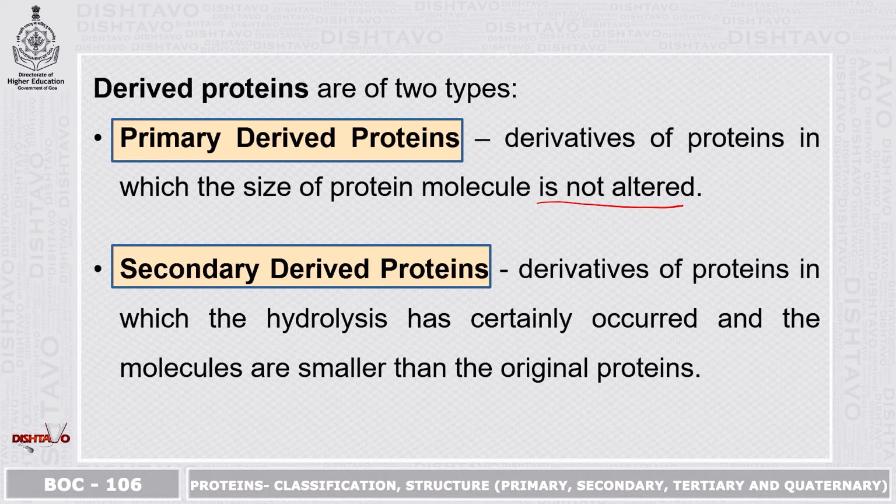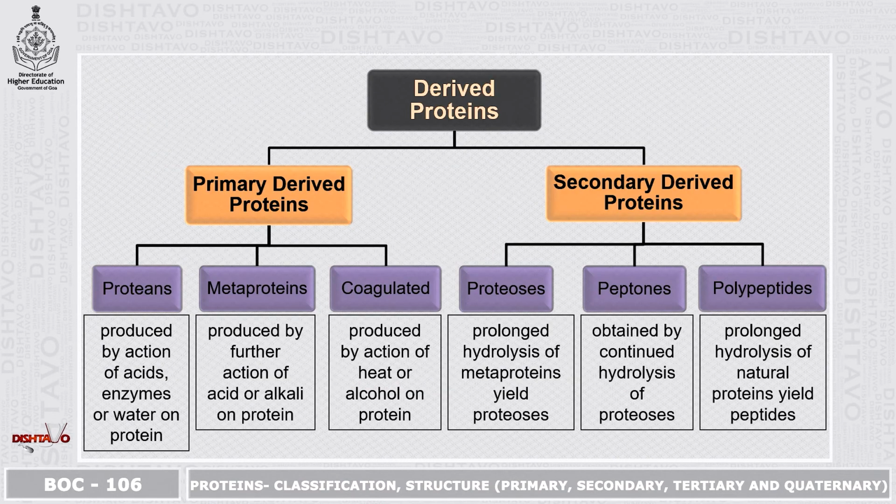Secondary derived proteins, these are derivatives of proteins in which the hydrolysis has certainly occurred and the molecules are smaller than the original proteins. So as learned, derived proteins are of two types, that is primary derived proteins and secondary derived proteins.